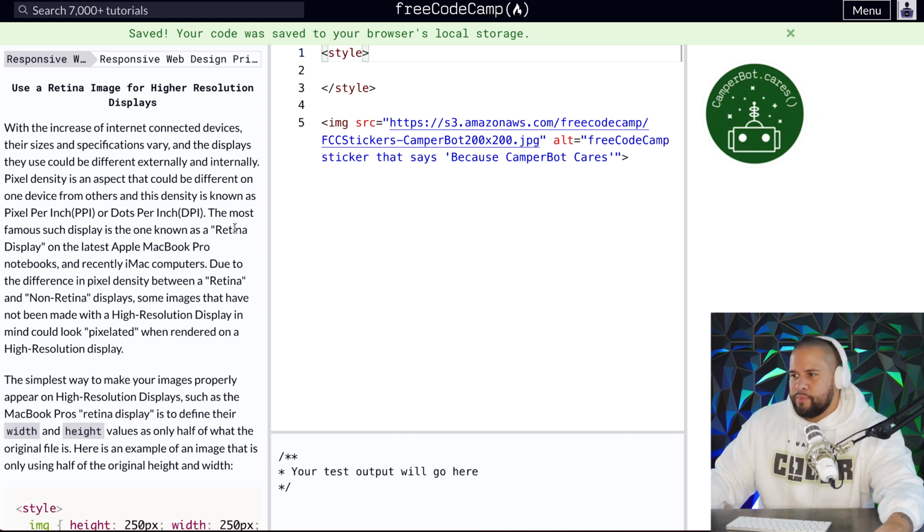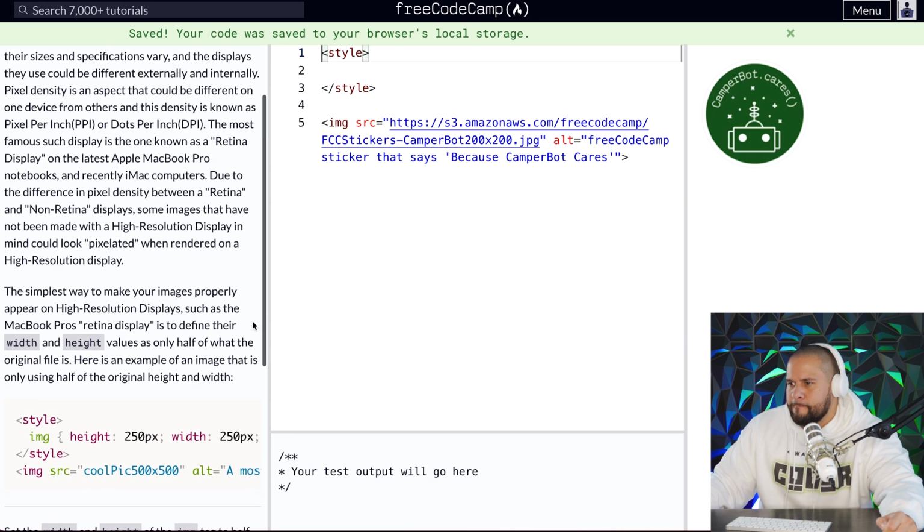The most famous such display is the one known as Retina display on the latest Apple MacBook Pro notebooks, and recently iMac computers. Due to the difference in pixel density between Retina and non-Retina displays, some images that have not been made with a high-resolution display in mind could look pixelated when rendered on a high-resolution display.